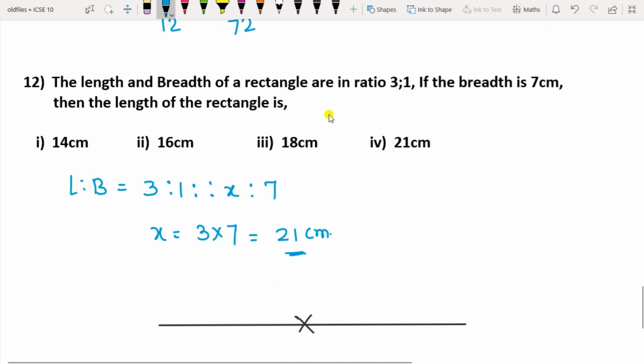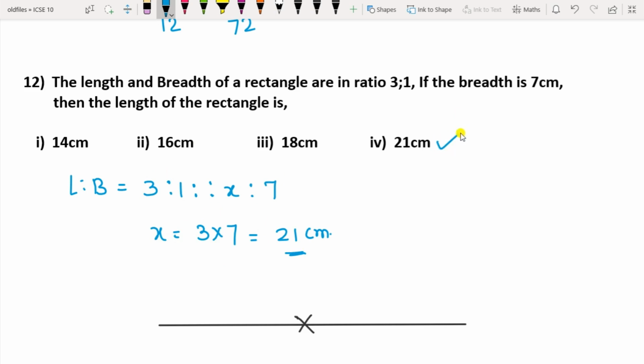The length and breadth of a rectangle are in the ratio 3:1. If breadth is 7, then the length is how much? The length to breadth is given as 3:1. That means the first is the ratio for length and the second is for breadth. So here also first you write for length and second for breadth. The value of the breadth is given as 7 centimeter, but the value of the length is not given here, so it is x centimeter. So x will be equal to, product of means equal to product of extremes, 3 into 7 by 1, that is 21 centimeter. So this is the correct option, option 4.